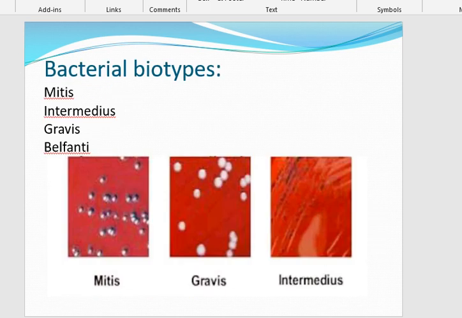Corynebacterium diphtheriae has these biotypes: mitis, intermedius, and gravis. Belfanti is also included, but the first three are common. They all can adhere to the mucous membrane, and they all can produce exotoxins.